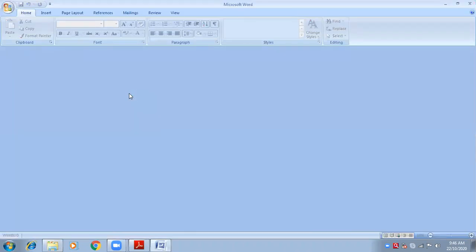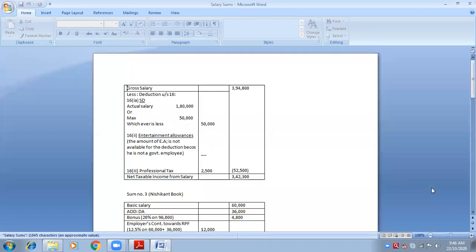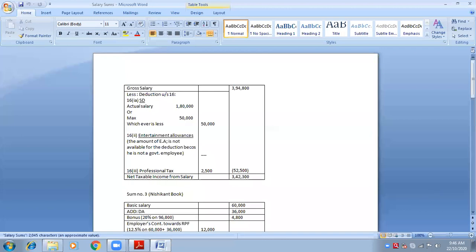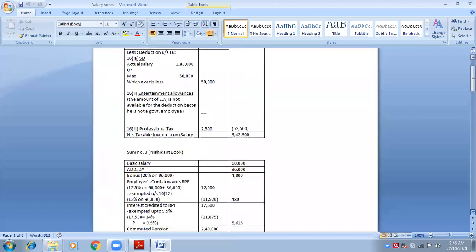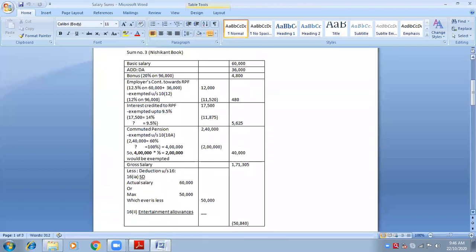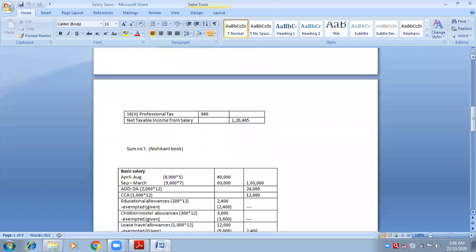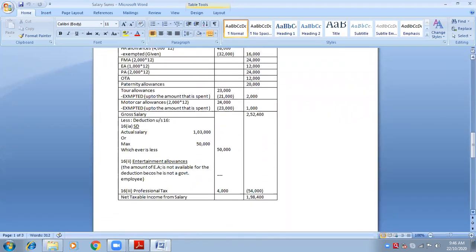Write down SSC, Mr. Vivek, legal status, individual, previous year 1920, assessment year 2021,